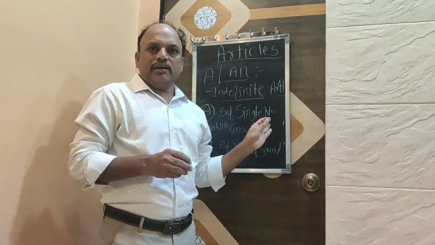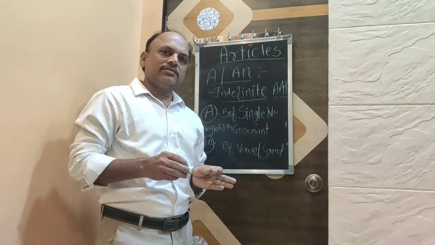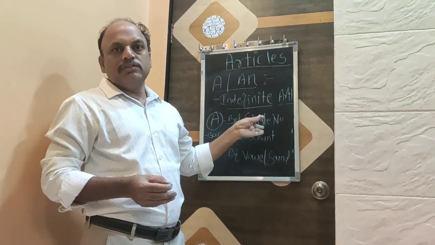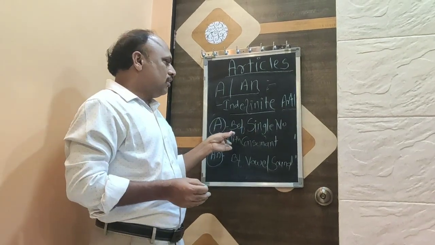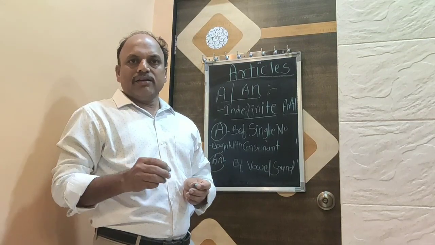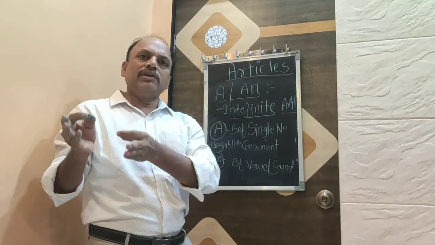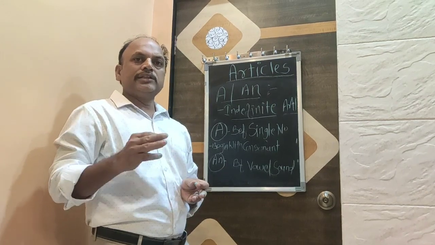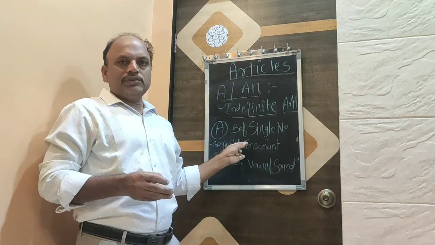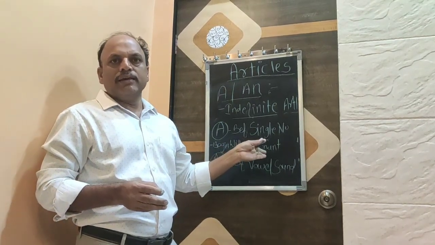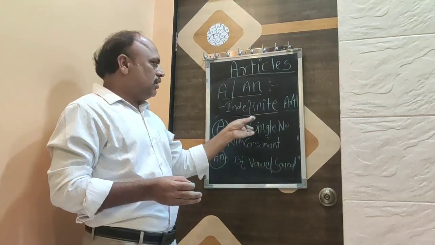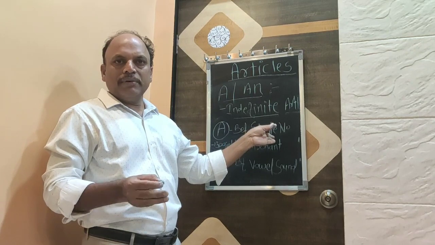How the articles a and an are used in a sentence, we will go one by one. A is used before a singular word or the word which begins with consonants like B, C, D, means other than the vowels, excluding A, E, I, O and U. The article a is used before consonants like B, C, D, H, etc. For example, singular number like a ball, a pen.